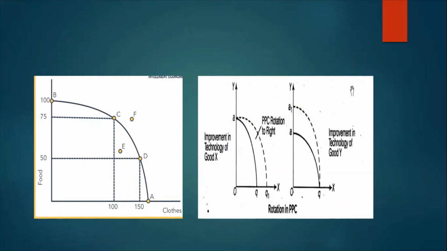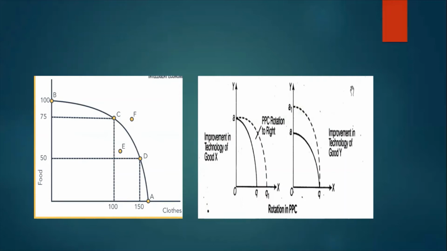This point F we will call a point of unattainability, a point which cannot be attained at the moment with our given resources. Now, if the producer can increase his level of resources, then we can see a rightward shift of the PPC, which will show a higher level of production.